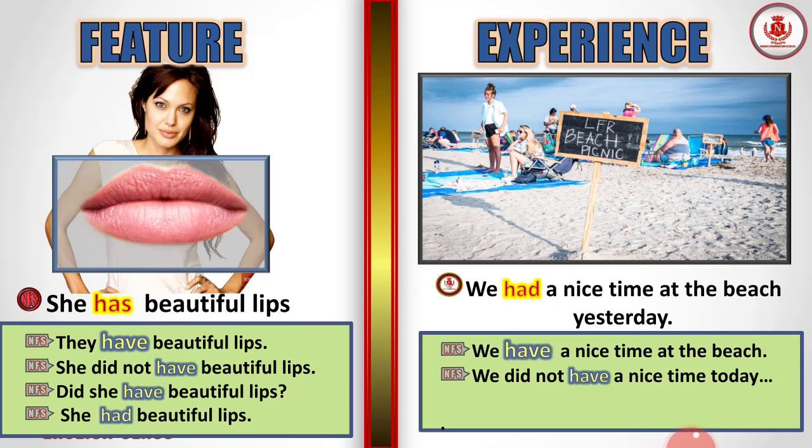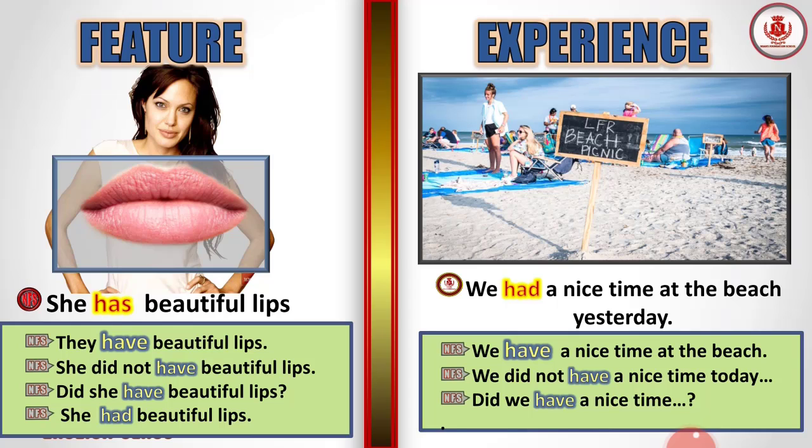We did not have a nice time today. Did not. So it's a negative sentence again here. Did we have a nice time? So here you see a question mark. Here dot dot dot means there are some more, if you can add some more words. Alright. Did we have a nice time yesterday, or did we have a nice time at the park?